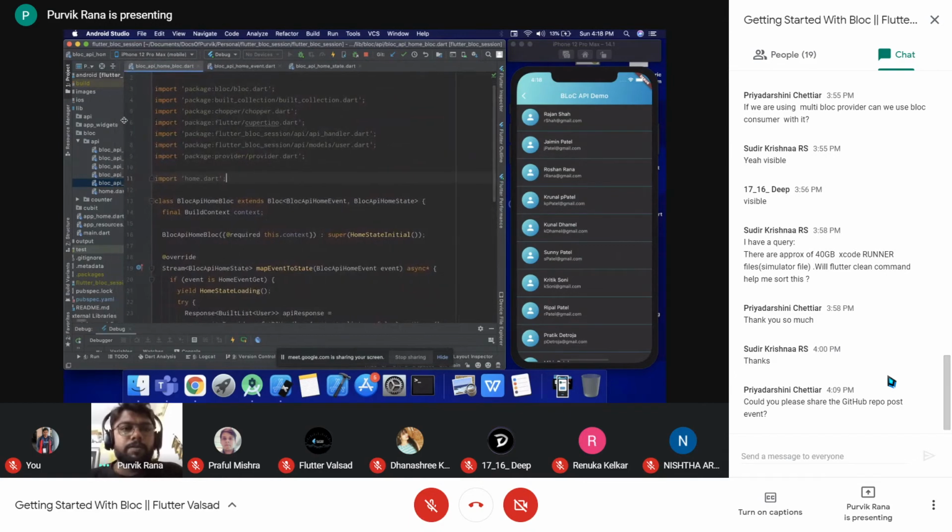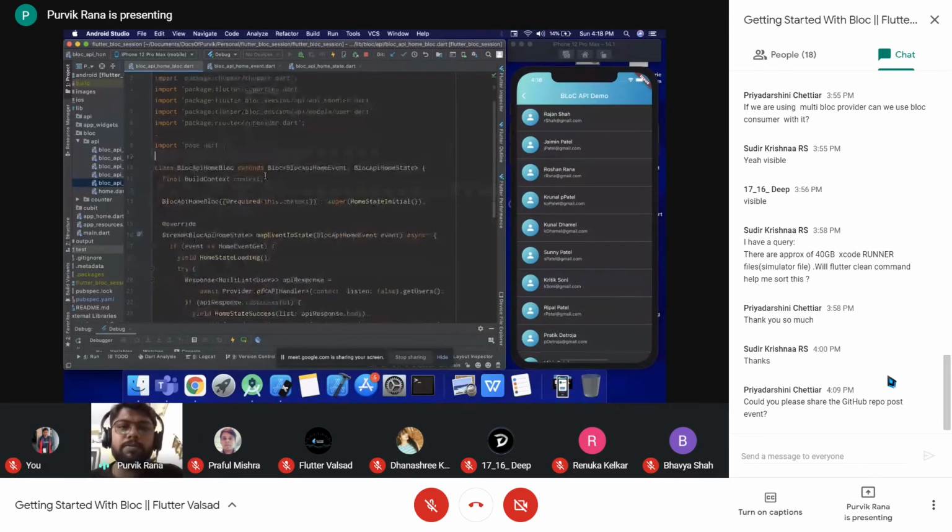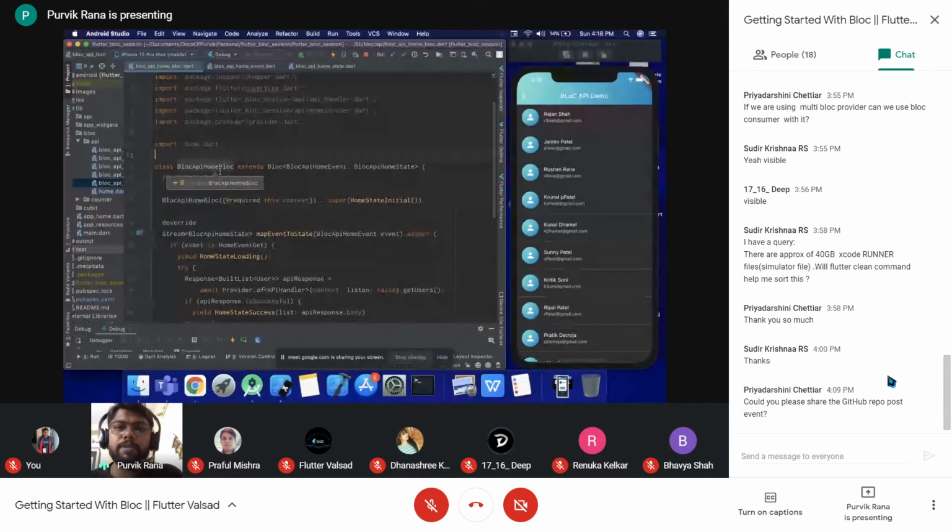So here, if you see on the screen, when the user comes to this particular screen, the event will be added. The event will be received by the block. The block will yield the different states. So starting with the block, we will be required to create an event, and we require the state to be created.